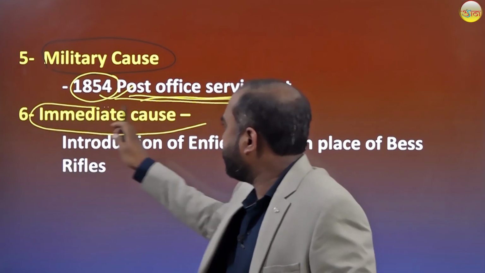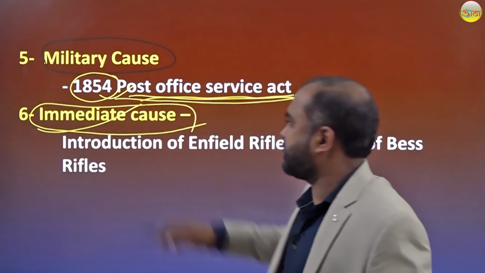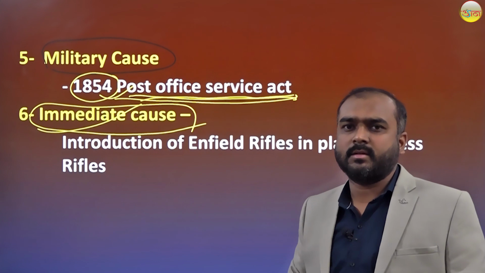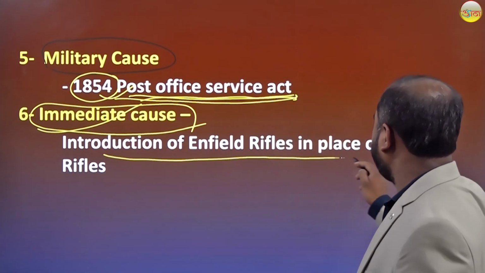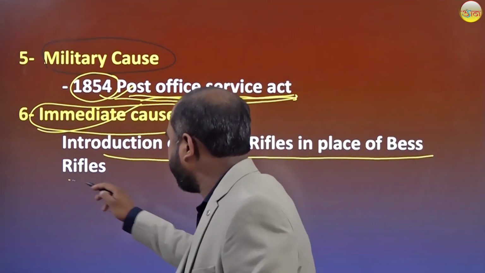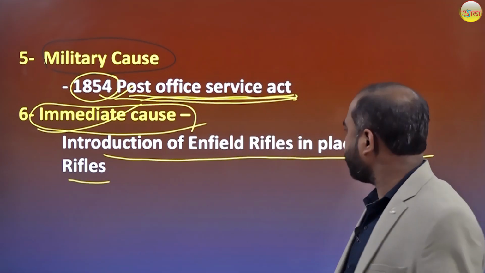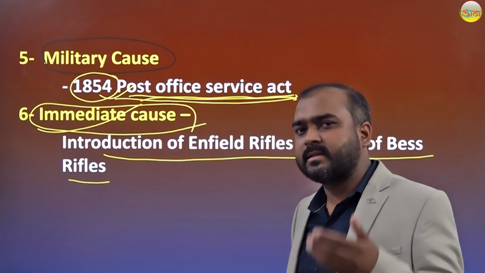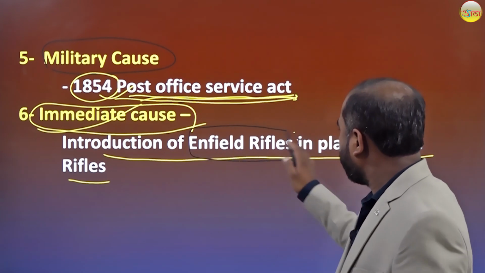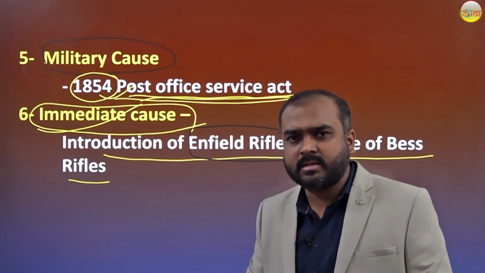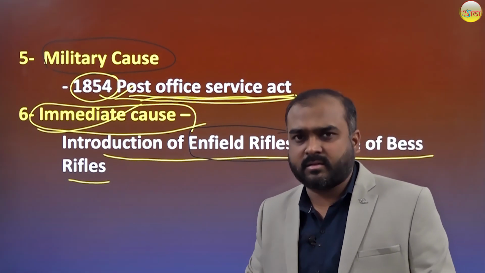And last, we'll see the immediate cause of this revolt. That is the introduction of the Enfield rifle in place of the Brown Bess rifle. Actually, this base rifle means Brown Bess rifle. So the new rifle, the Enfield rifle, had a special characteristic.